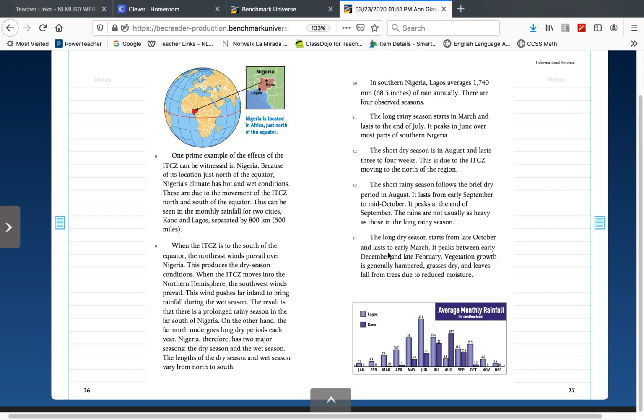A summary doesn't have to give every single tiny detail, but the listener or the reader needs to get sort of the gist. What is this article about? What is it telling me? That's what you're trying to give someone in your own words. So continue on paper from home. Summarize paragraphs 8 through 14 and read it to someone at your house.